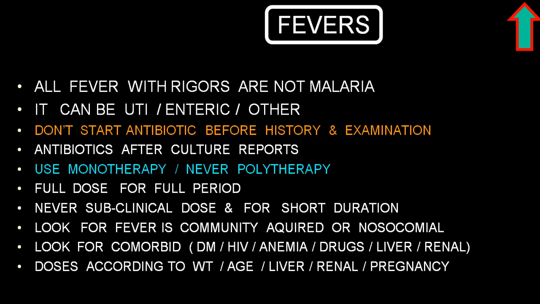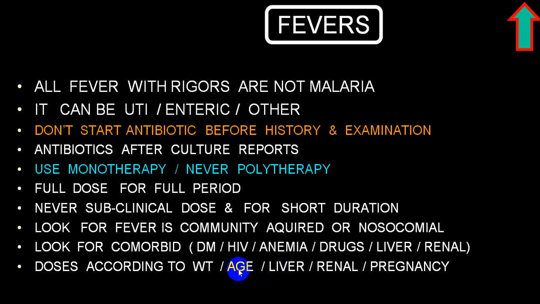Doses according to the weight, age, liver pathophysiology, that is chronic liver disease, CKD, pregnancy should be considered, because there are a good number of drugs which will not be given during pregnancy, they are contraindicated. You will have to adjust the dose with CKD. You will have to adjust or avoid certain drugs during CKD as well as during end-stage liver disease or chronic liver disease.